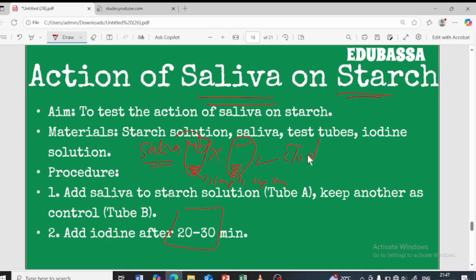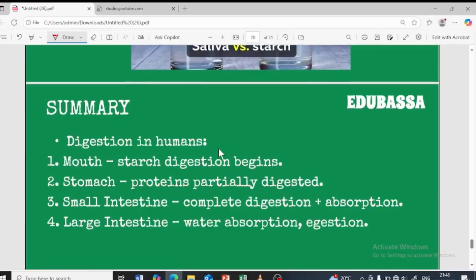By the previous experiments, when iodine reacts with starch, it gives which color? The black bluish color, right? Just like the color of your ink pen. So when we add iodine to this, and when we add iodine to this, which will give the black bluish color? Obviously this is going to give the black bluish color, because the starch is present here, but the starch is not present here, right? So that is going to happen.